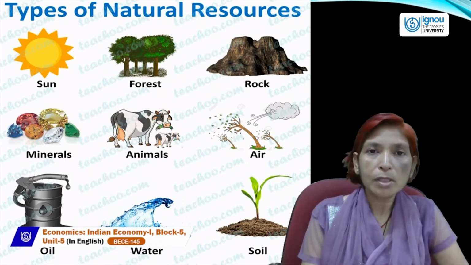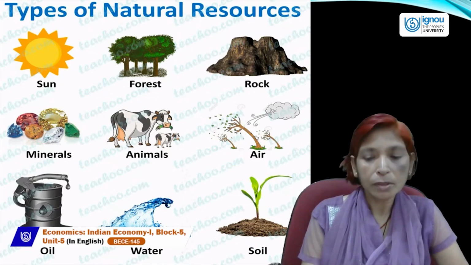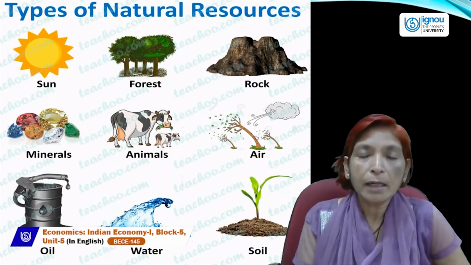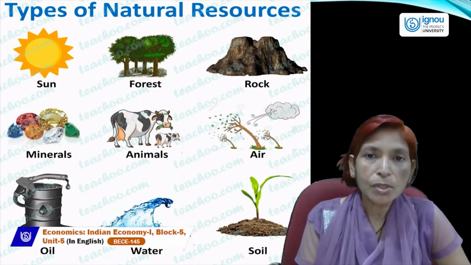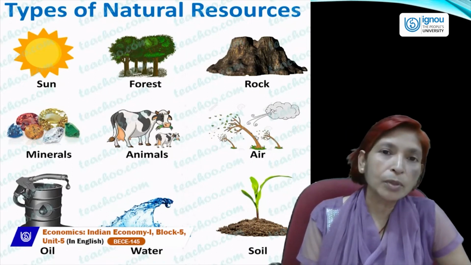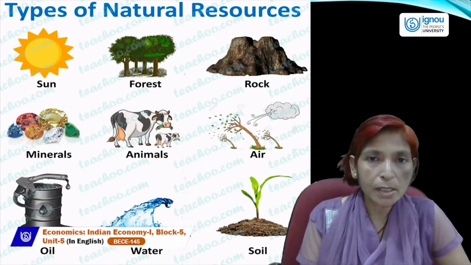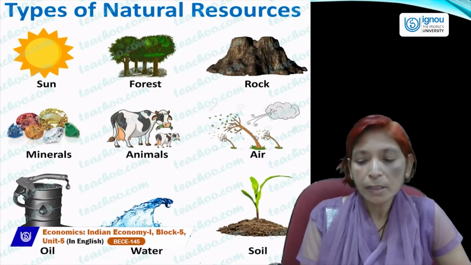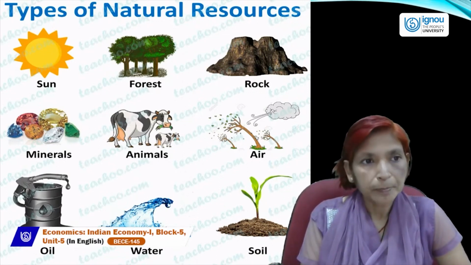These natural resources directly affect economic growth, because if any country is rich in natural resources, they can fully utilize all the available resources in such a manner that economic growth can be achieved at a higher rate.